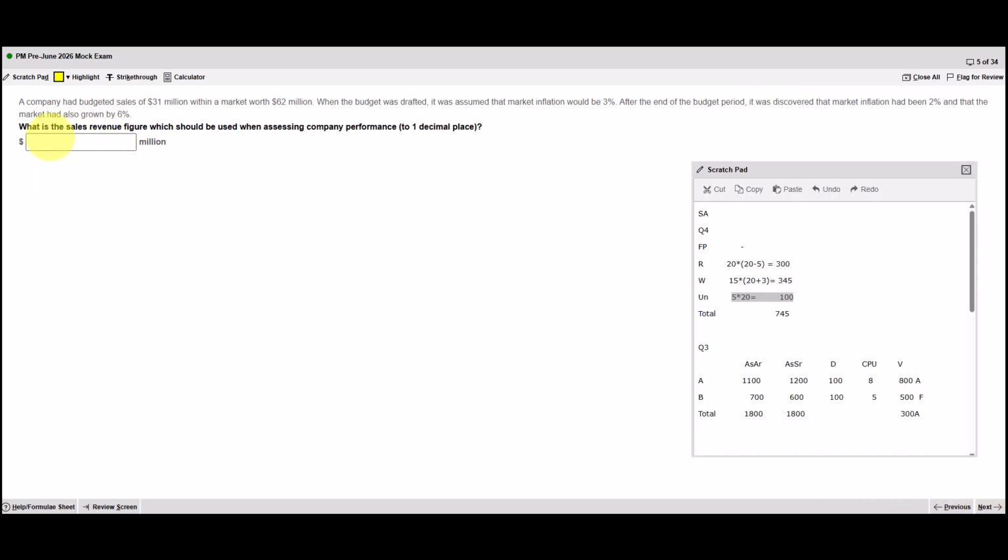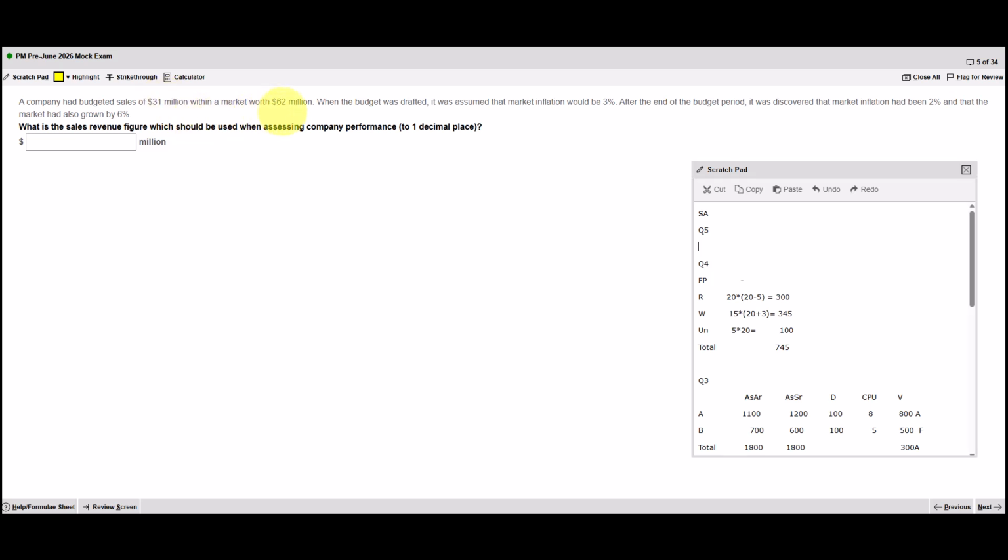So on to question 5. What's the sales revenue figure which should be used when assessing company performance to one decimal place? Company's got budgeted sales of 31 and a market worth of 62 million. When the budget was drafted, it was assumed inflation would be 3%. At the end of the budget period, it was discovered that market inflation had been 2% and the market had also grown by 6%.